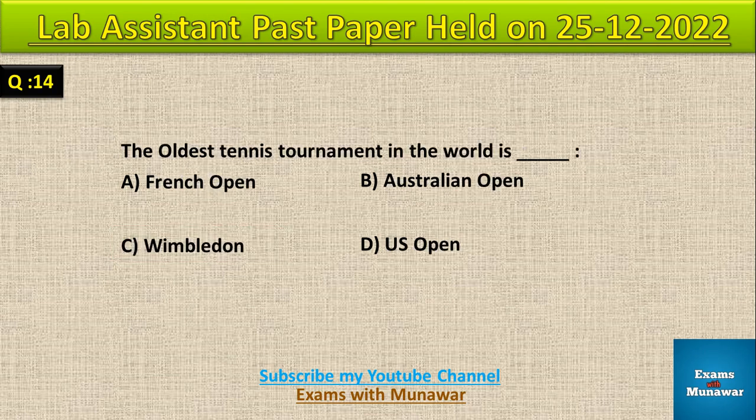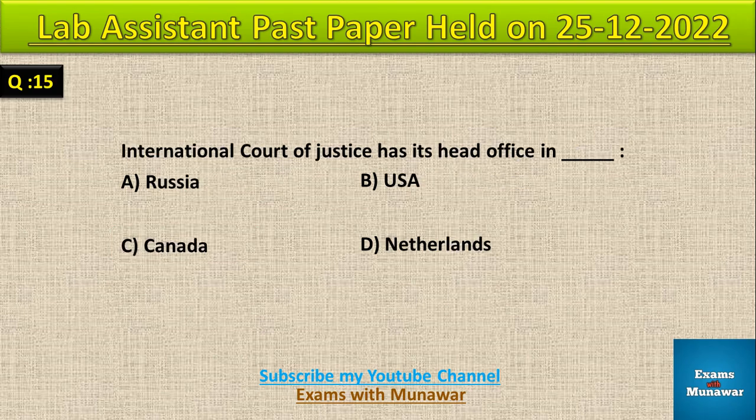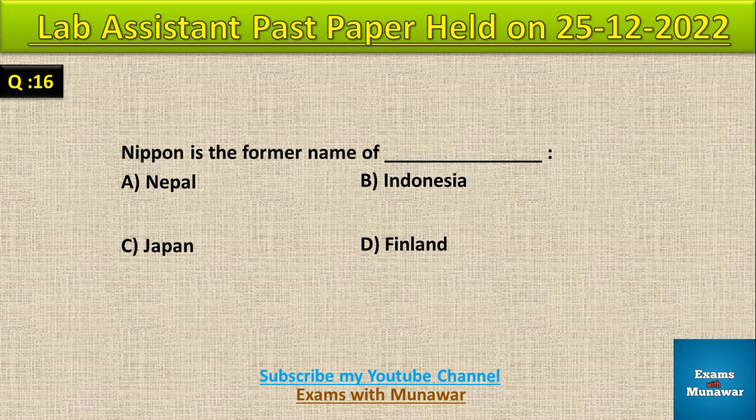Question number 14, the oldest tennis tournament in the world is dash. Correct answer C, Wimbledon. Question number 15, International Court of Justice has its head office in dash. Correct answer D, Netherlands. Question number 16, Nippon is the former name of dash.